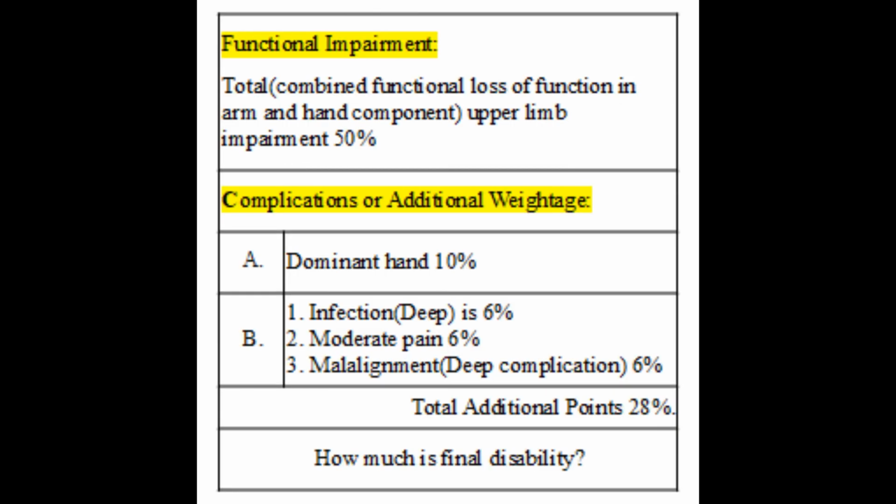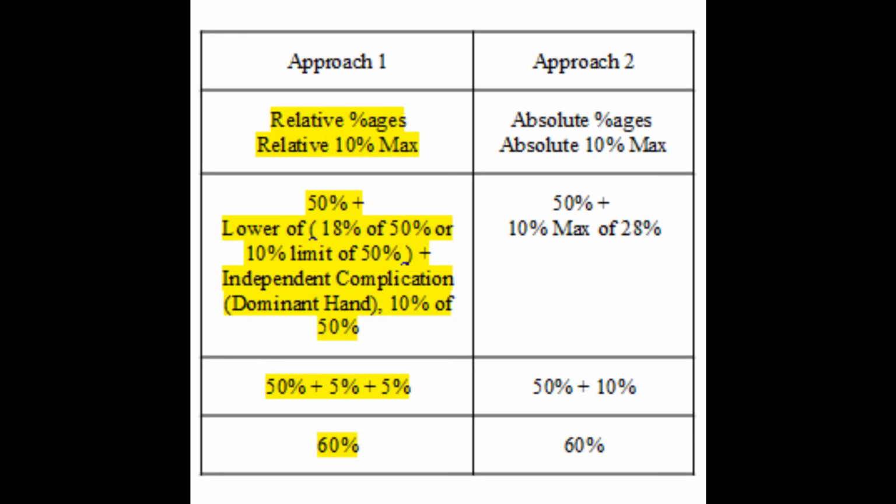The second example is an extended version of the previous example. Suppose the combined functional loss of function in arm and hand component is 50% and the patient has malalignment, infection and moderate pain, plus it happens to be the dominant hand. What happens? We calculated that we have at our disposal 10 plus 18 total complications. However, the total functional impairment is not 100%, it is 50%.